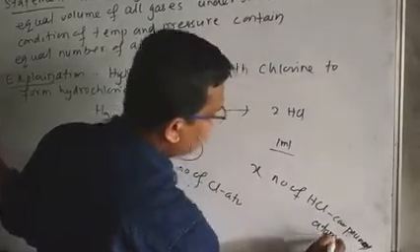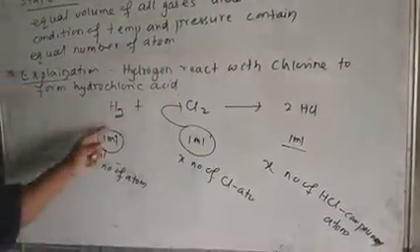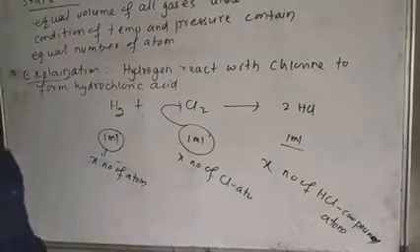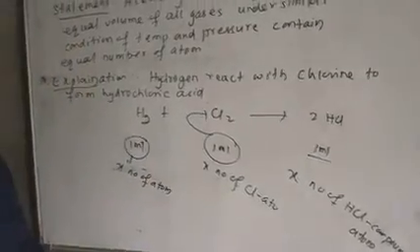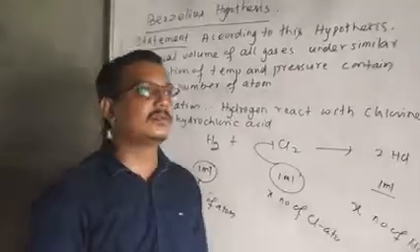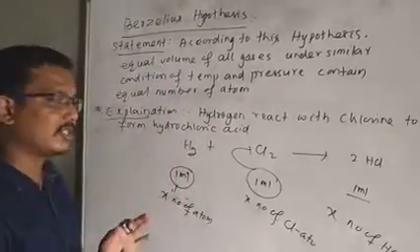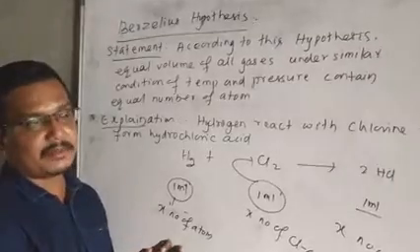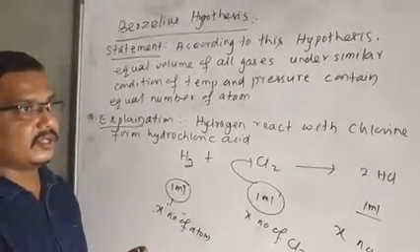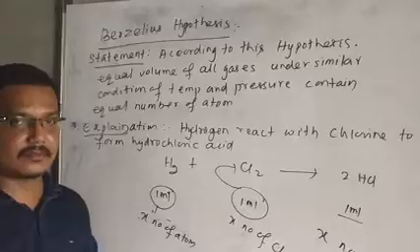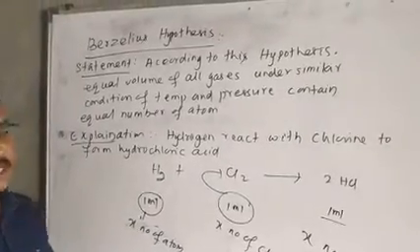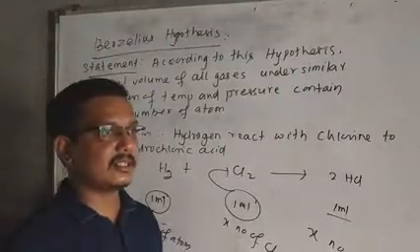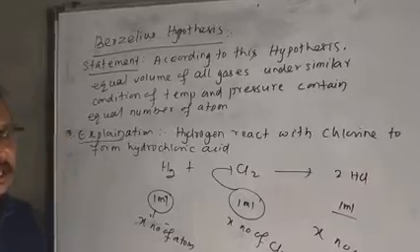According to the Berzelius hypothesis, these are taken in similar condition of temperature and pressure, because if you do not keep the temperature and pressure constant, then we know that the volume of the gas depends upon the temperature and pressure. If we increase the temperature of the gas, then the volume increases. If we increase the pressure, then the volume of the gas decreases.